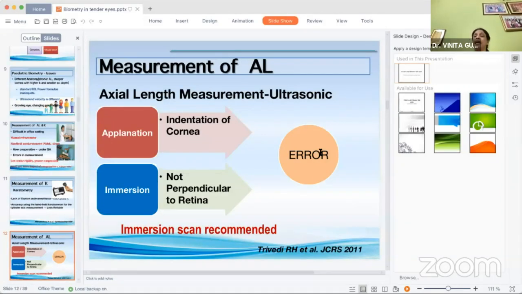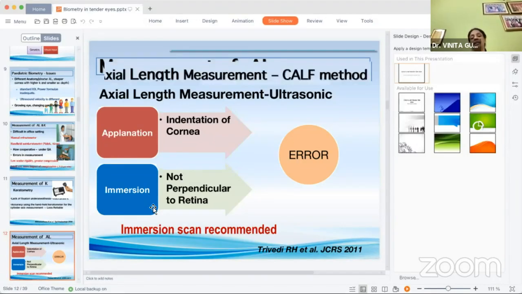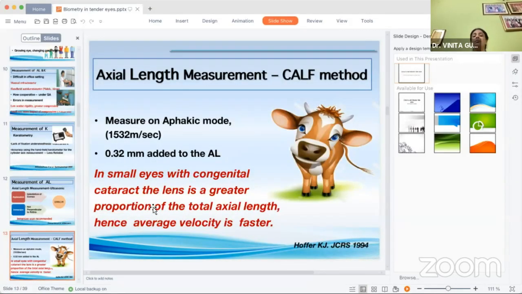As regards measurements of the axial length in children, again, we are more commonly using ultrasonic methods, under general anesthesia. So obviously, whatever modality you are using, whether immersion or applanation, we are not exactly perpendicular to the retina. Although if you have to choose, the immersion scan is the recommended scan. The best is to measure in an aphakic mode in these cases and use the CAF method to do the IOL power calculations. Why do we need to do this?